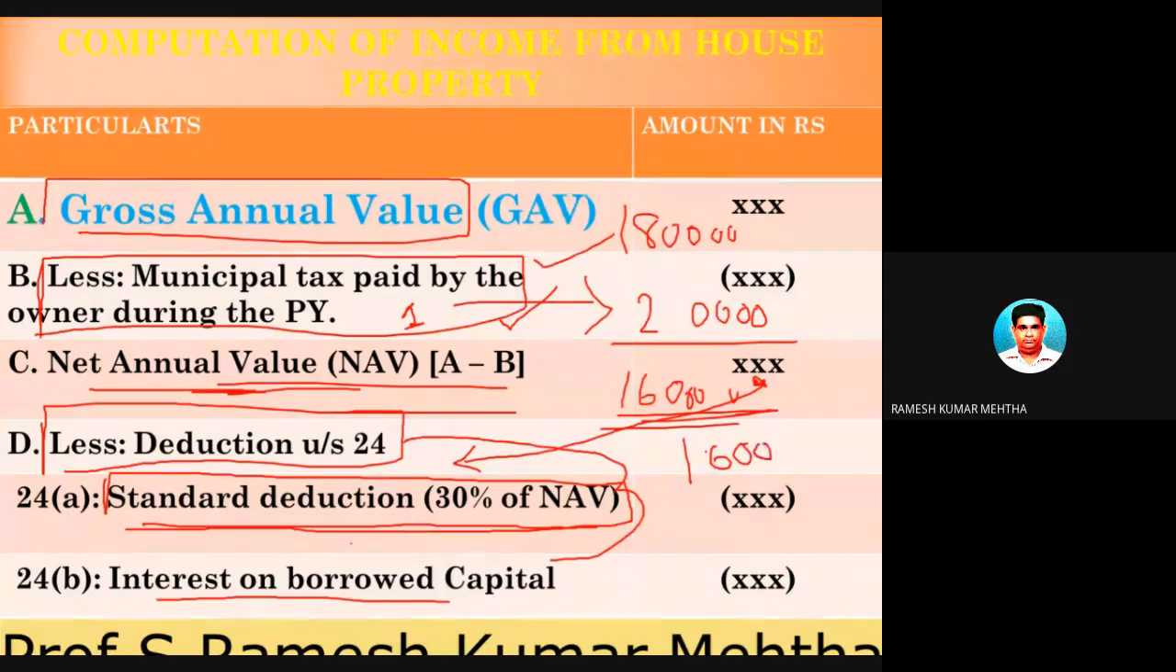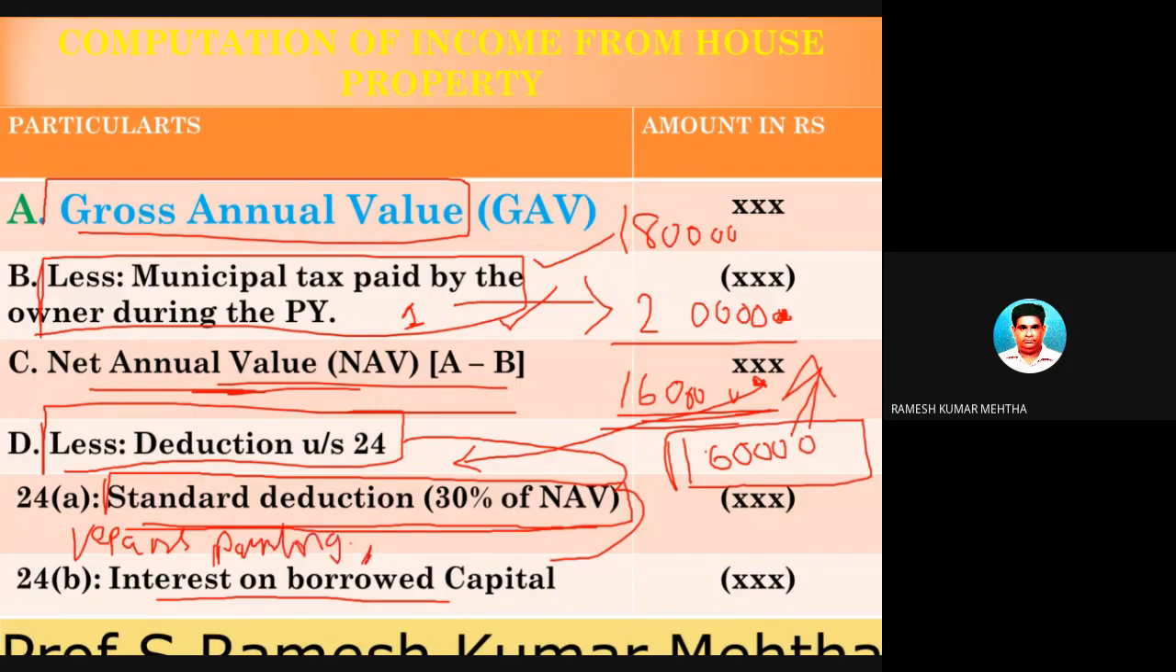So what 1,60,000 rupees you got after you reduce the property tax paid by you to the municipal corporation for the financial year. So you arrived at a net annual value, that is the income. You assume that this is your income, but there are so many expenditures also, as I already told: repairs, painting.